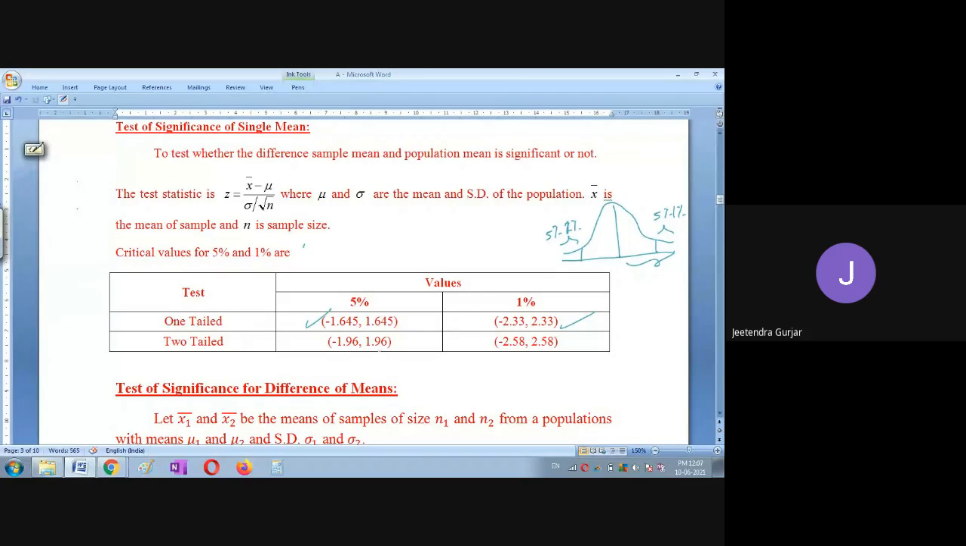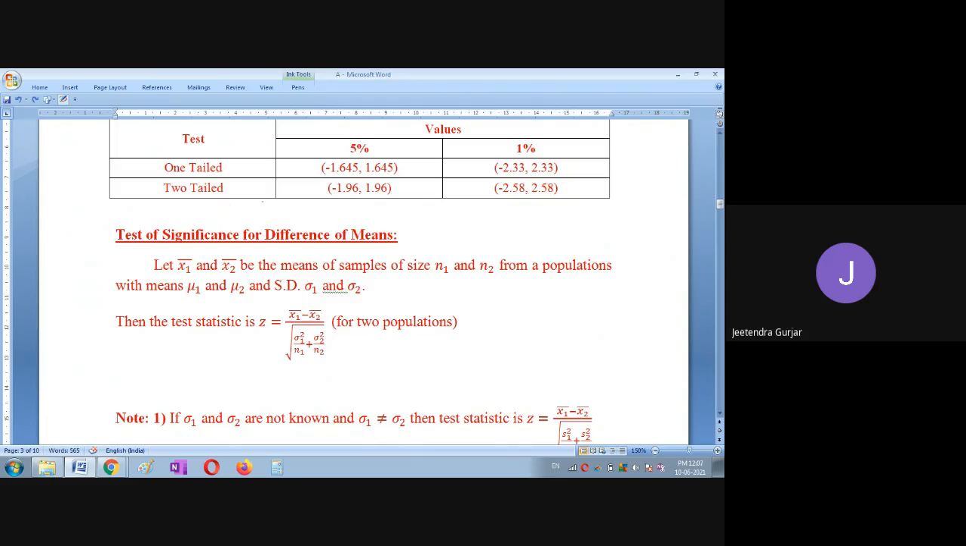So the range you have to remember here is minus 1.645 to 1.645. So like this it is. 1.645 will be positive, here 0 is the initial value, and here it will be minus 1.645 you are going to take. Same way again, if it is 1%, then you are going to take minus 2.33 here, and plus 2.33 here. So like this, only the range they have given you have to remember. That's it. Okay, I will tell you where to use these ranges.